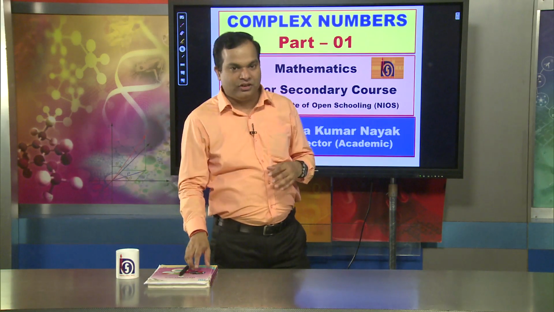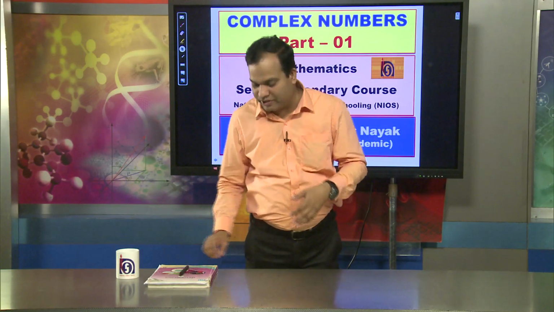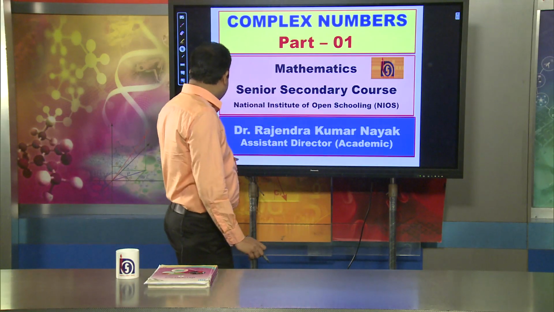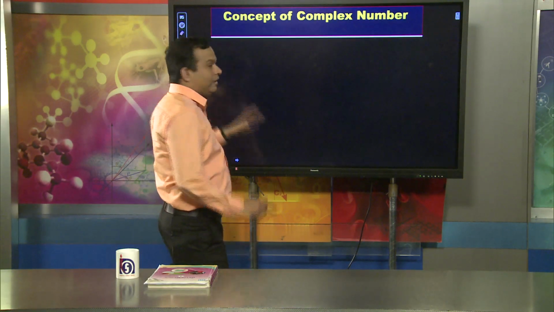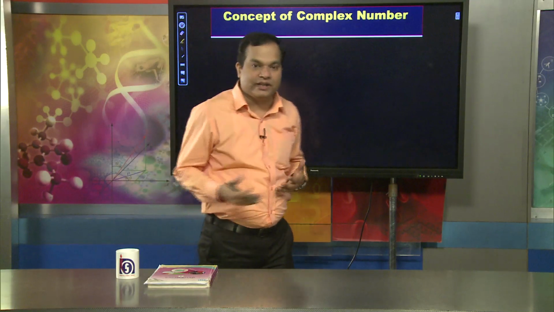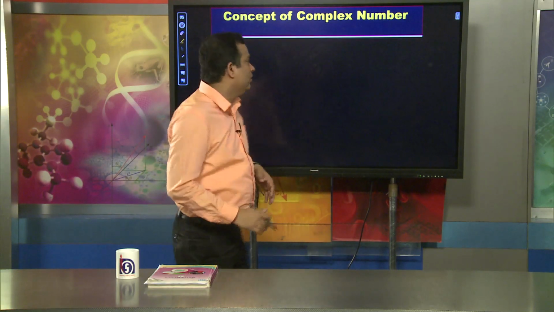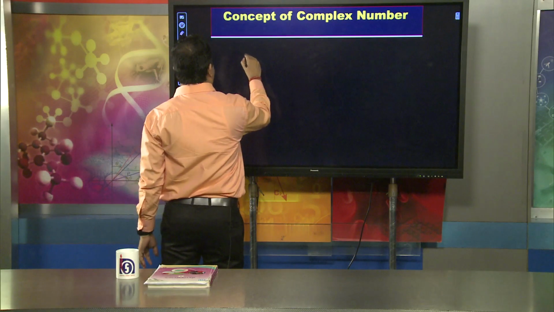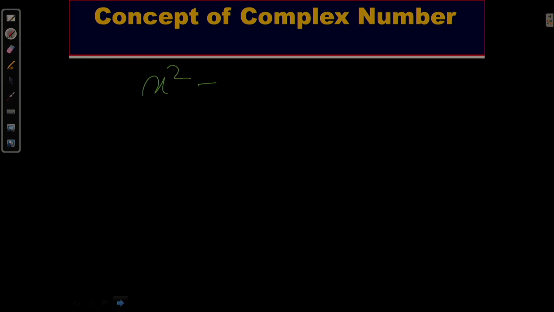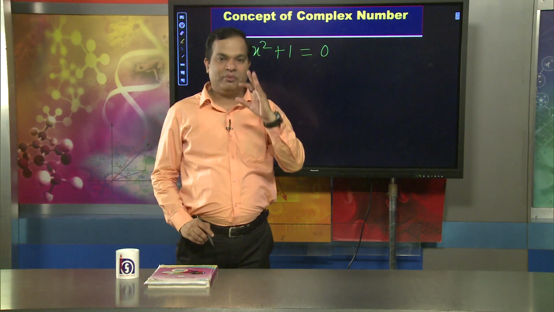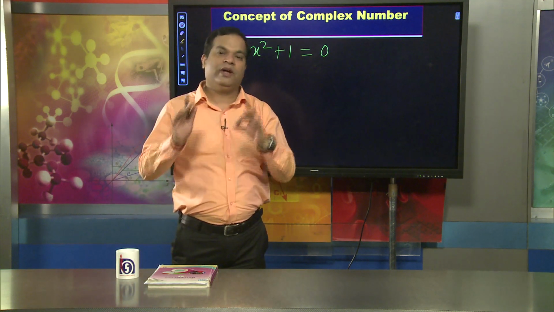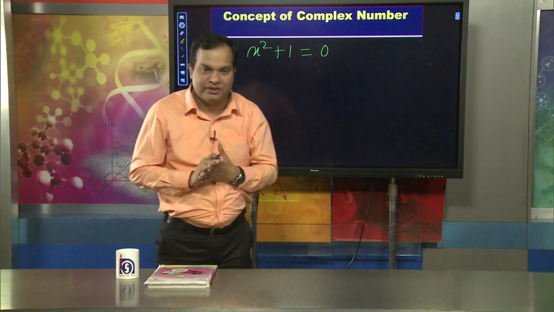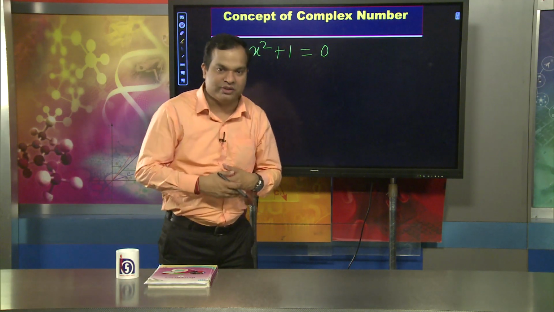Dear learners, just observe one of the quadratic equations. When talking about an equation, you already know that we are solving for the unknown quantity. For example, suppose I have taken the equation x square plus 1 equal to 0. This is a quadratic equation because it is in the form of ax square plus bx plus c equal to 0, where a is not equal to 0. This is the standard form of a quadratic equation.